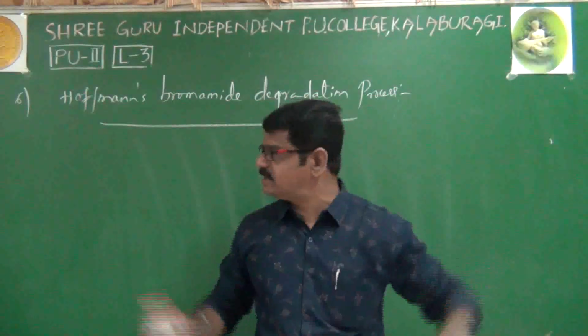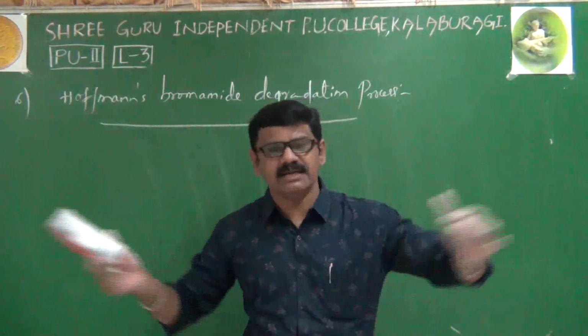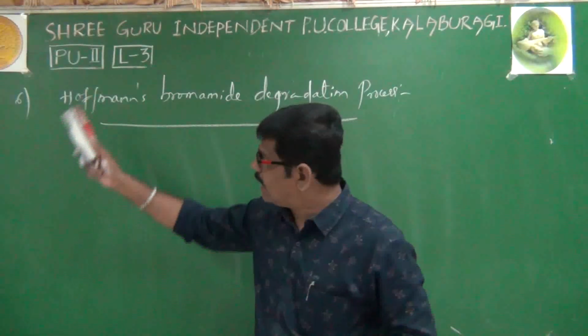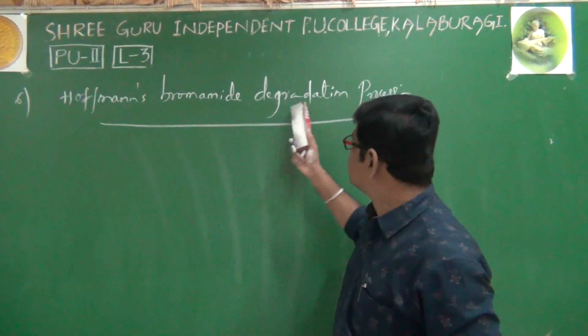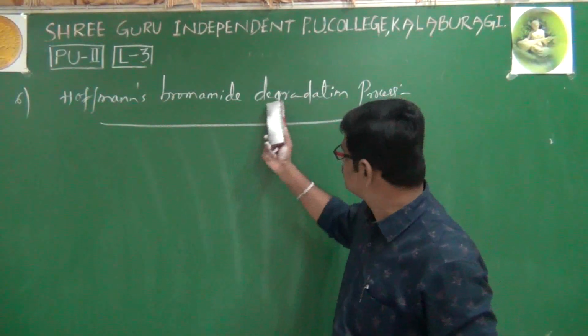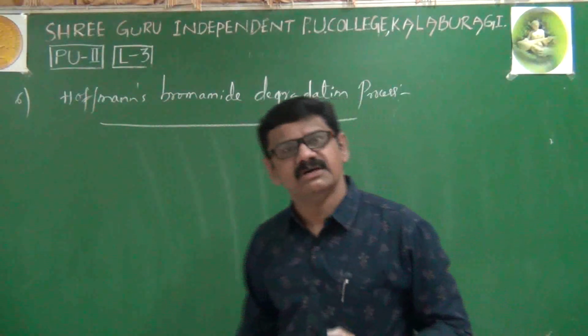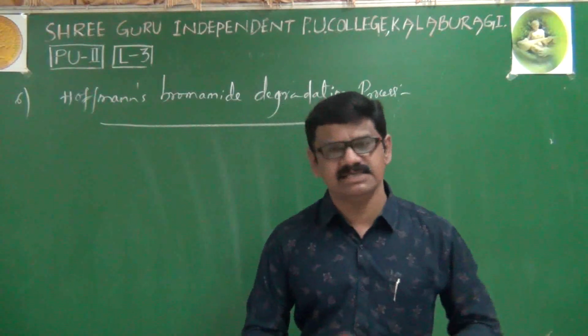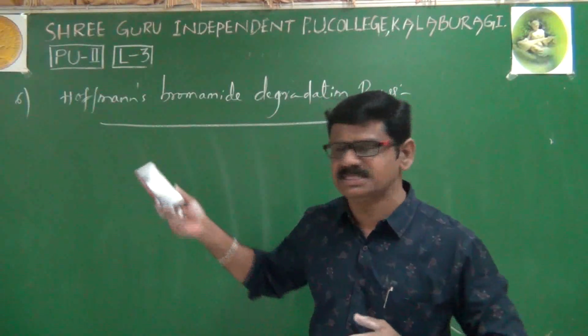That process is different, this process is different. Both are entirely different from each other. It is Hoffmann's bromamide degradation process. Here we are using the word degradation. Why are we using the word degradation? What is the meaning of degradation? Everything we will learn clearly in this process.